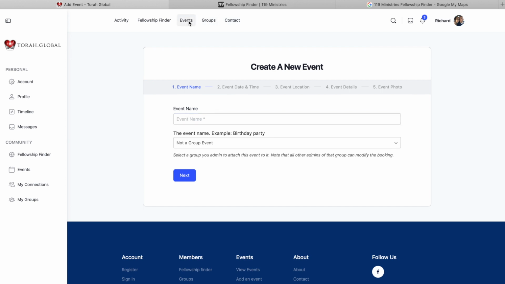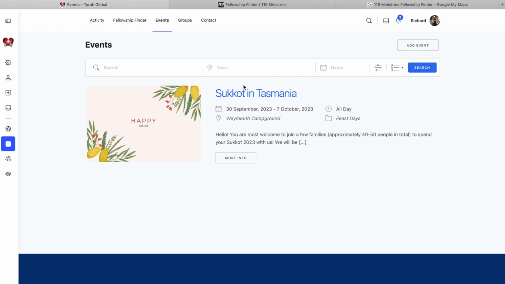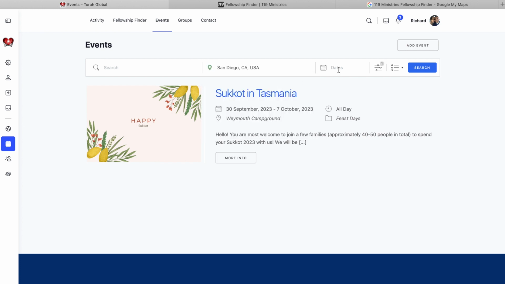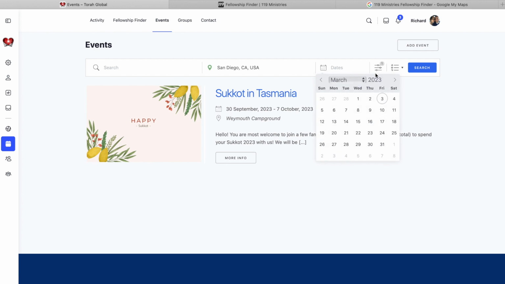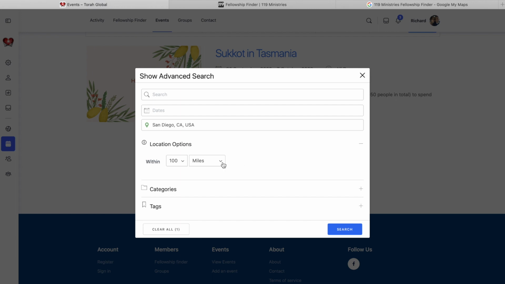Now, the handy thing is when you want to find events, you just click on Events, which is also here on your sidebar on the left, which you can hide. So this allows you to search for a keyword. So search for keyword near, type in an address here. You could type in San Diego, and then the dates. So this pulls up a calendar. And then here you can choose an advanced search. You can search within 100 miles of that location.